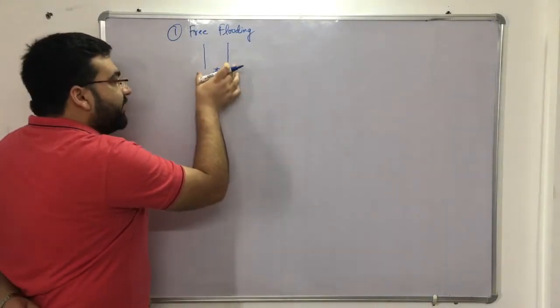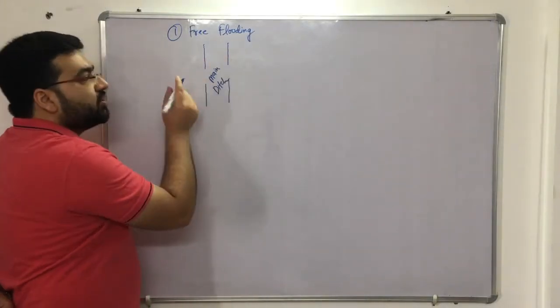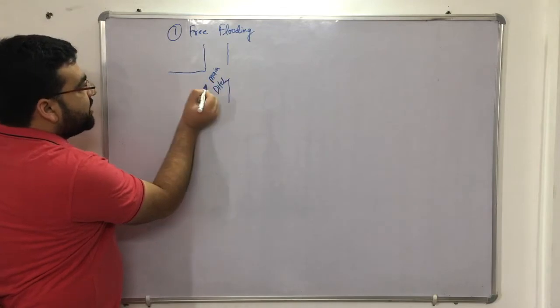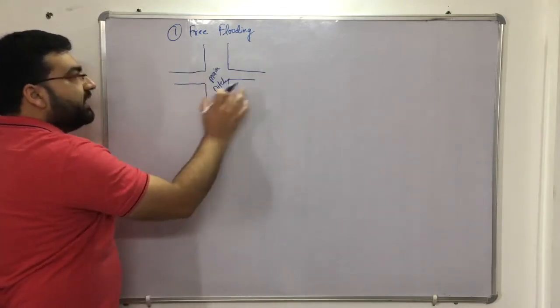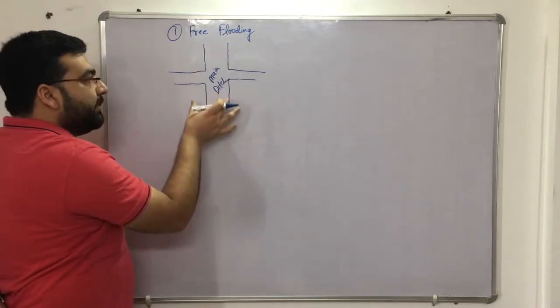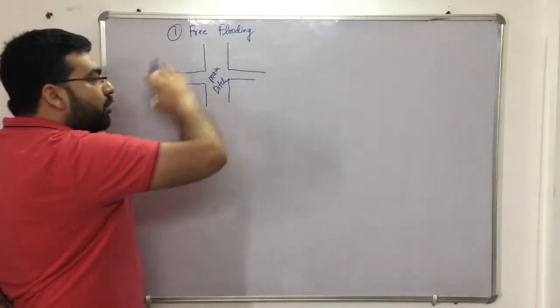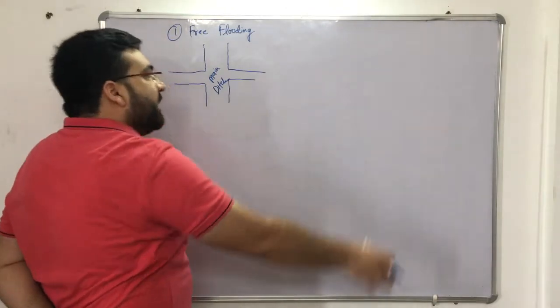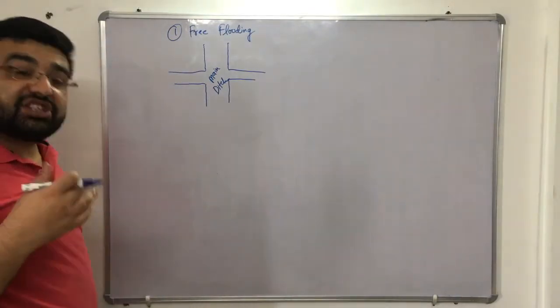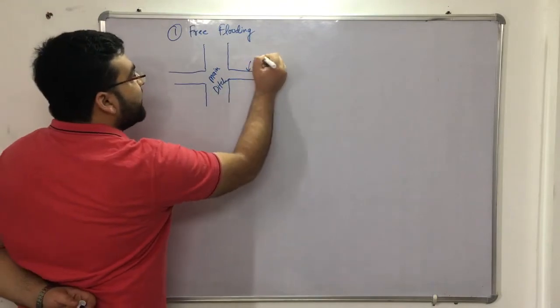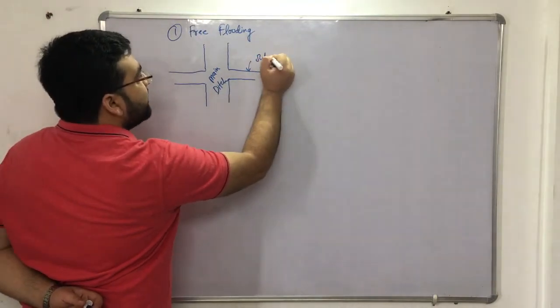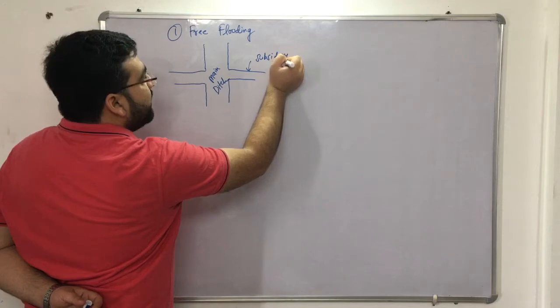Now from the main ditch, we have subsidiary ditches also. I have just drawn one main ditch and two subsidiary ditches, but over a particular irrigation land, we have multiple main ditches and multiple subsidiary ditches, right? So we have main ditches and we have subsidiary ditches. These are known as the subsidiary ditches.